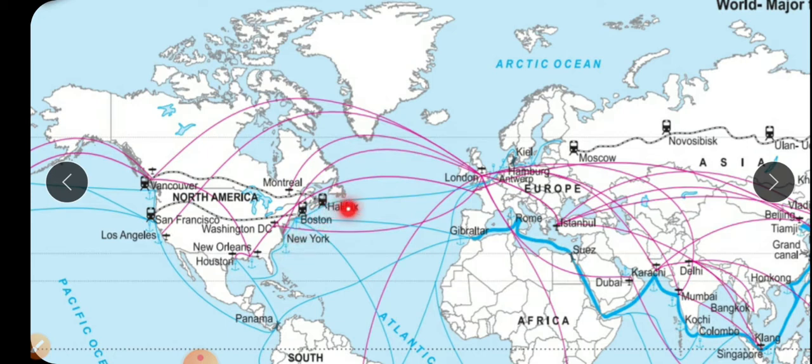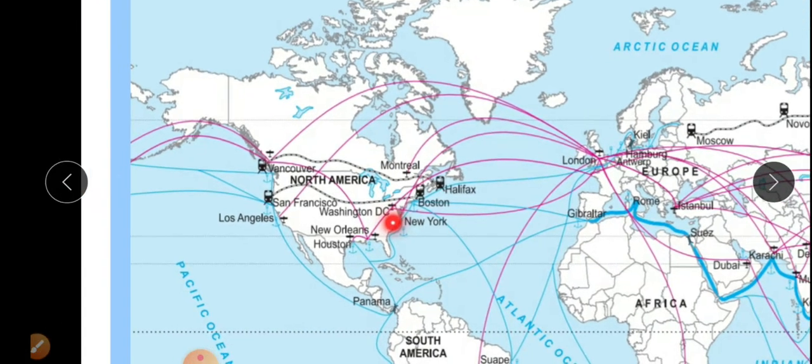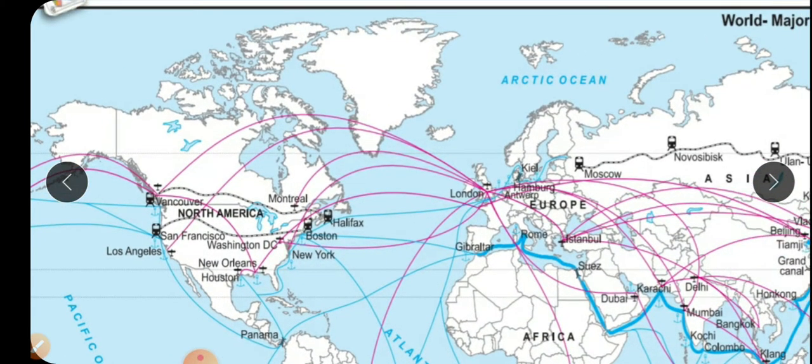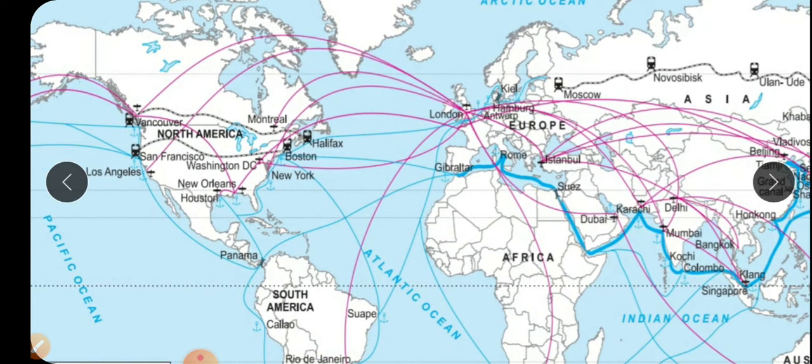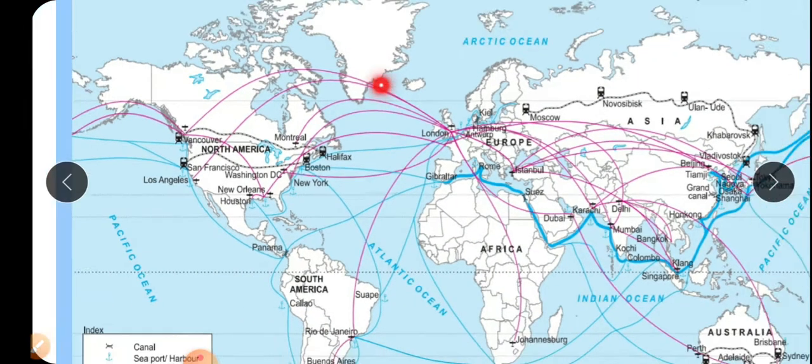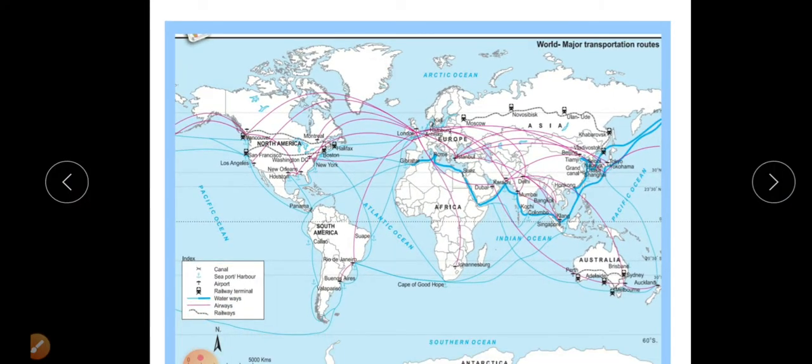Now about sea, ocean transportation through this east coast. It is a very important ocean route from the North America east coast to the west coast of the European continent. There is transportation from Europe to North America and North America to Europe. North America is attached with the east coast through water transportation by this Panama Canal. Due to the Panama Canal, the distance and time both are reduced.